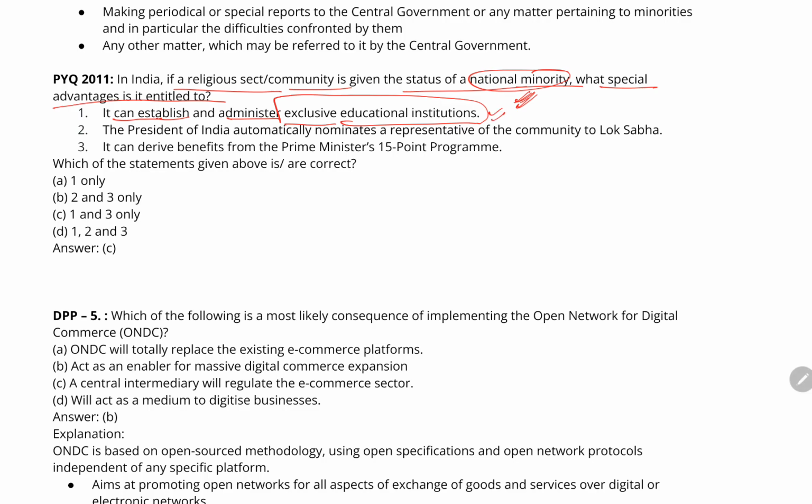So the first statement is correct: if any religious community or sect got the status of a national minority, it can establish or administer exclusive educational institutes, meaning its own institutes. Just like there are 6 national minorities and Sikh is one of them.